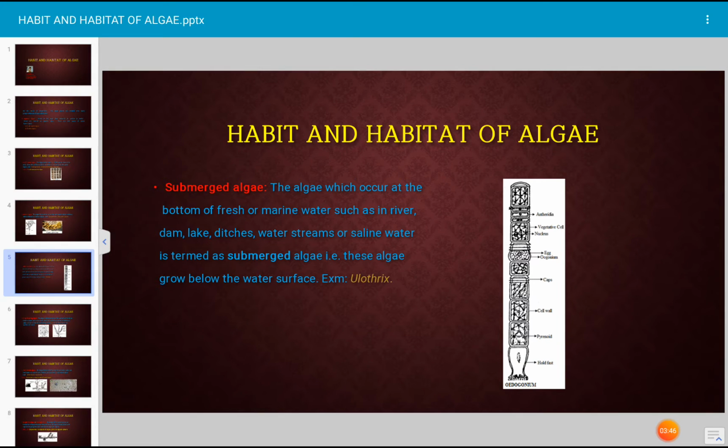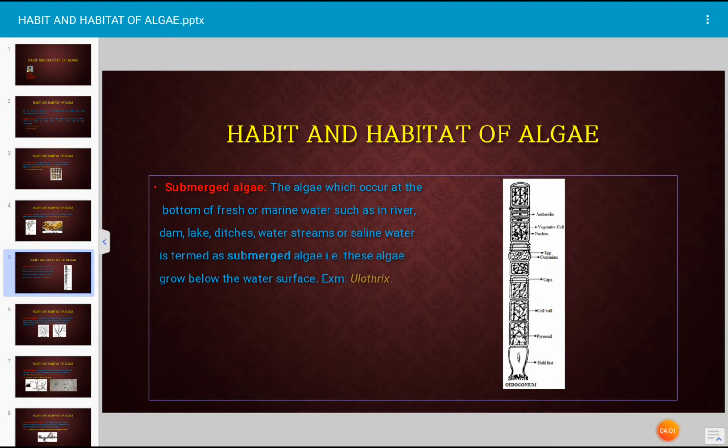Here in the figure, one example of submerged algae is given. Mostly the submerged algae grow attached to the substratum which is present at the bottom of water, and such algae produce the holdfast. The holdfast is shown in the photograph. The holdfast helps in attachment of the algae to the substratum.